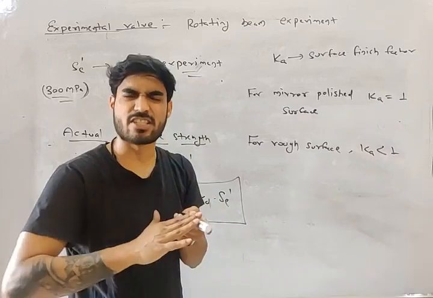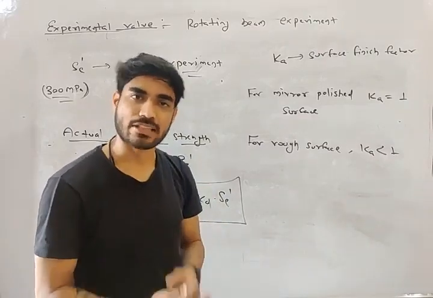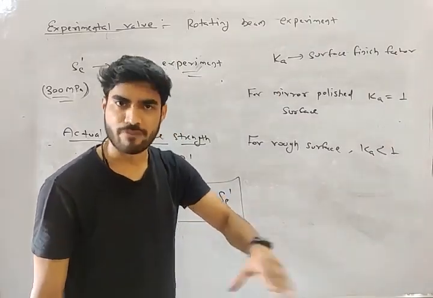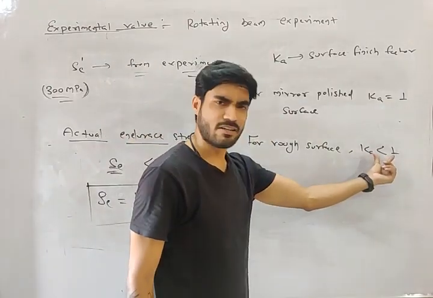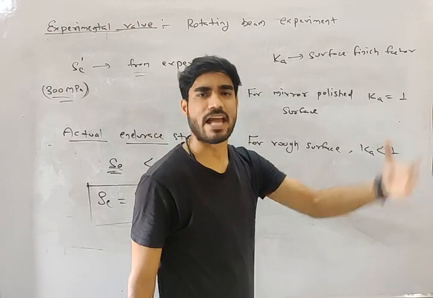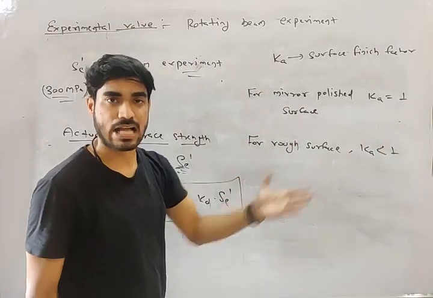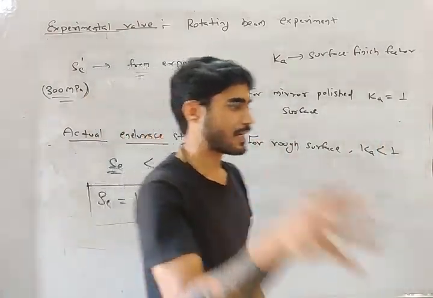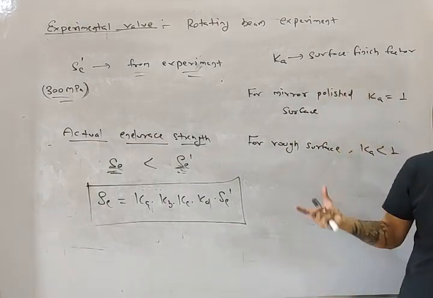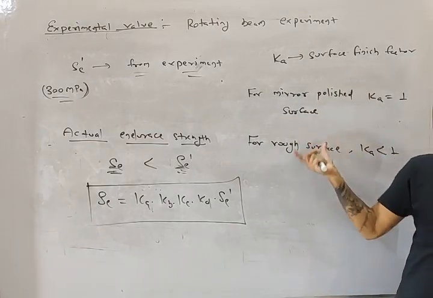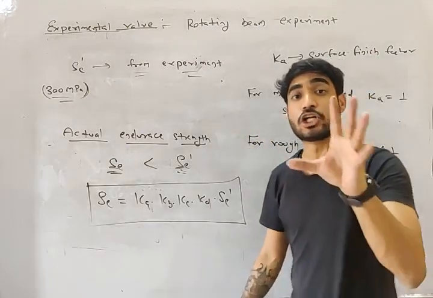If it is very rough, then it will be much less than 1. If it is somewhat smooth, then it will be slightly less than 1, like 0.9 or 0.95. So it depends upon how rough your surface is. Now why does surface roughness reduce the endurance strength? Due to scratches, my friend.